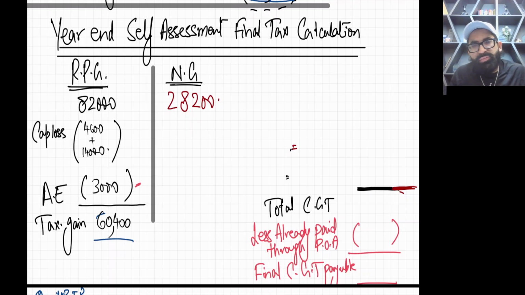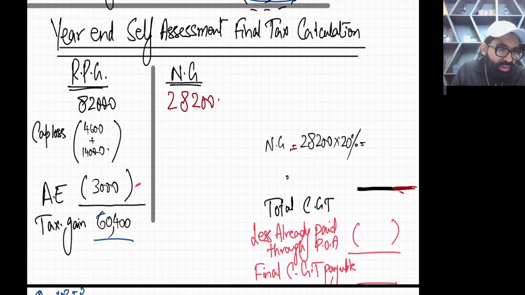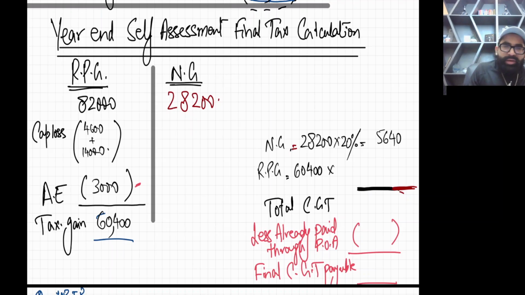Whenever we calculate tax, first we do it for NG. NG is 28,200. As we all know, in this question there is no first band left, because this guy is a higher rate taxpayer, so everything will go in the second band, and the second band tax rate for NG is 20%. So 28,200 into 20%, 5640. Now how much is the RPG? RPG is 60,400.